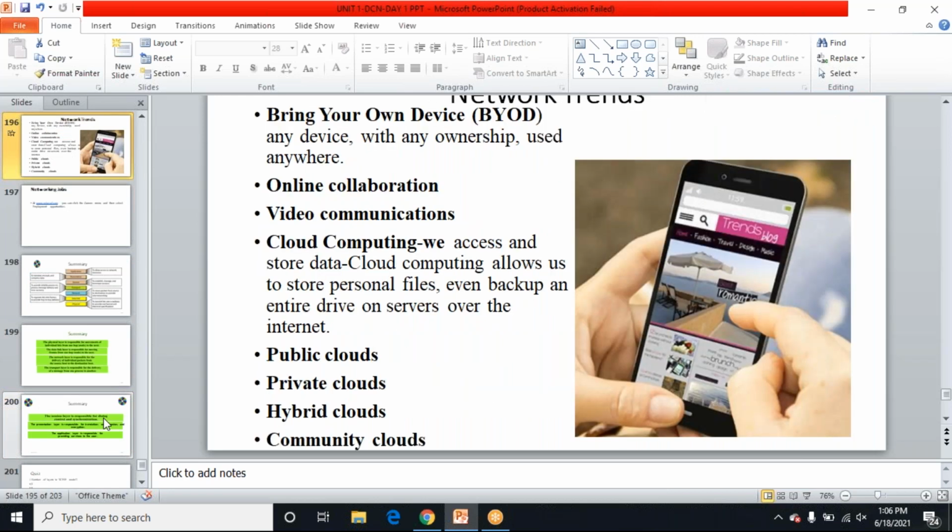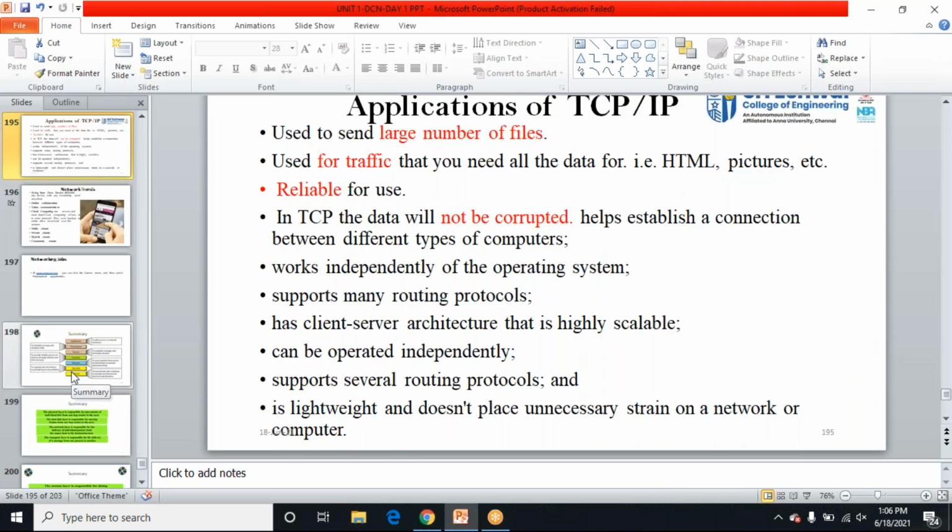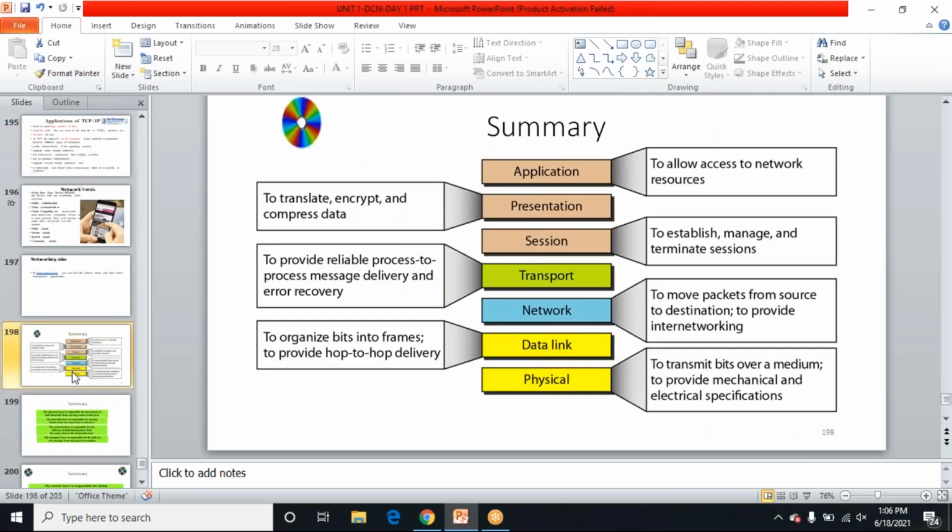Today we have seen the various OSI layers, and also the TCP/IP model, right? We have seen 7 layers, and we can recall them. What are the 7 layers in OSI? Physical layer, data link layer, network, transport, session, presentation, and application. For each layer we have seen the function and how data transfers. We have seen the TCP/IP model, the model for the internet, and the various application protocols, right? Any doubt in this?